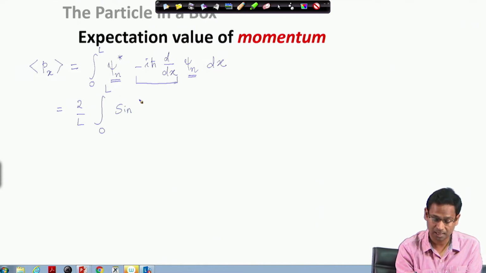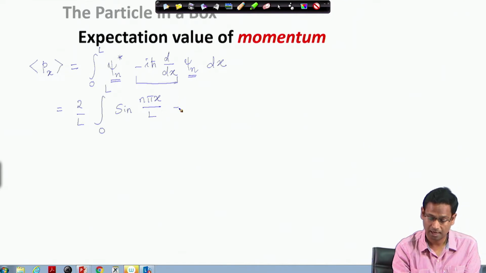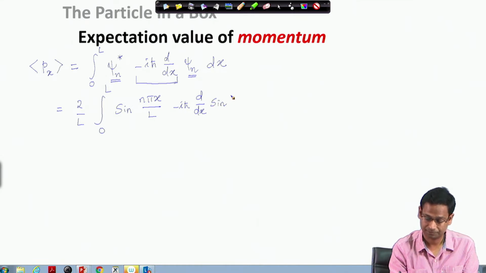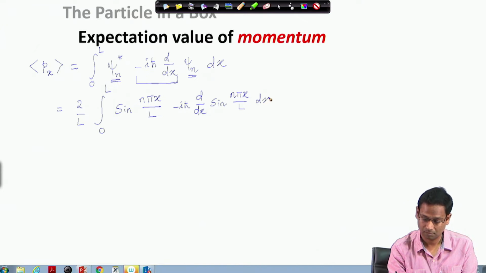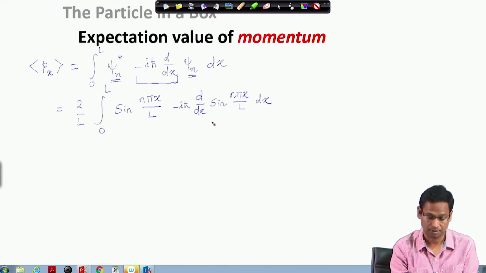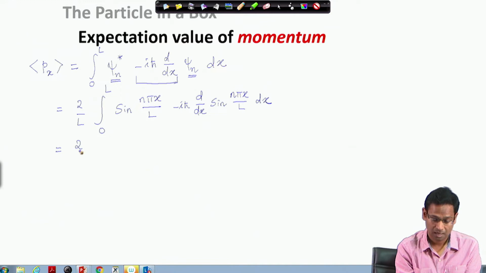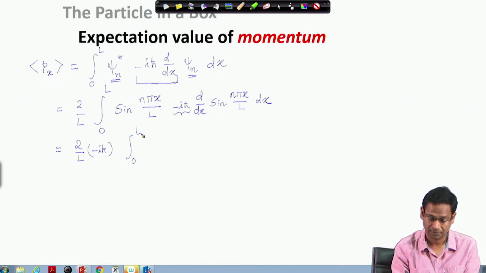Then I have sine n pi x by L, and this operator minus i h bar d by dx, and I now have to solve this integral. I see 2 by L, and this minus i h bar I can bring out of the integration, and then I look at the integral.